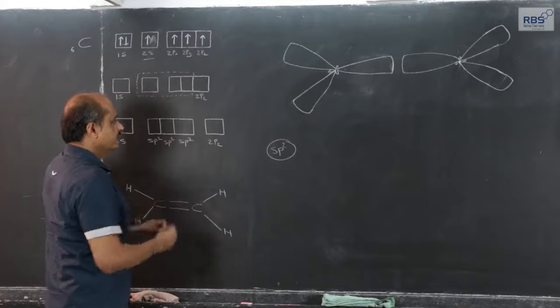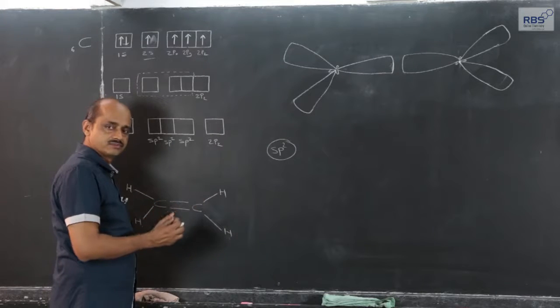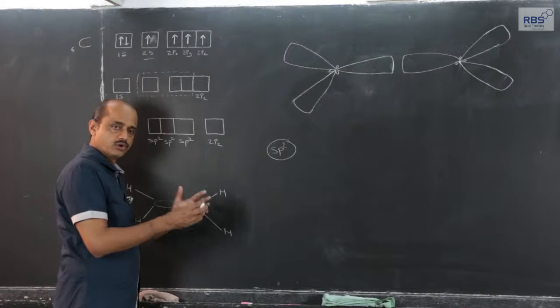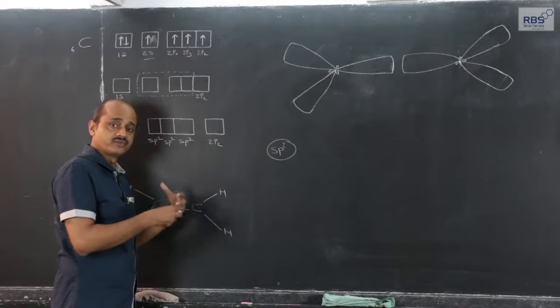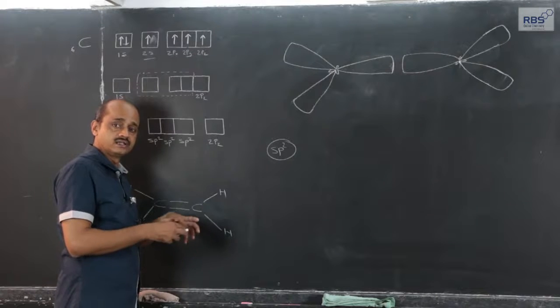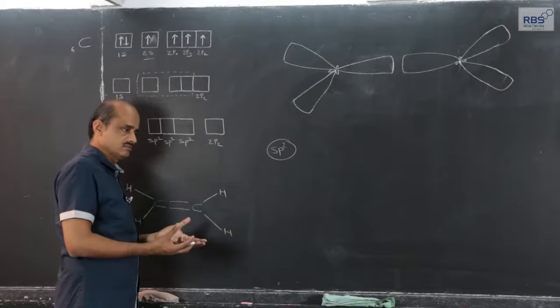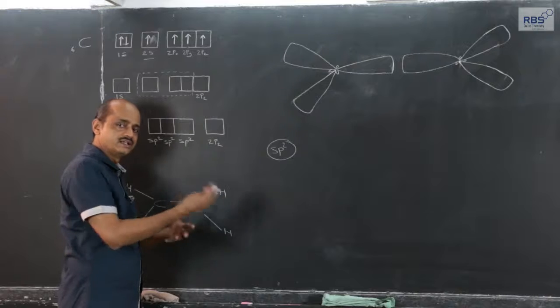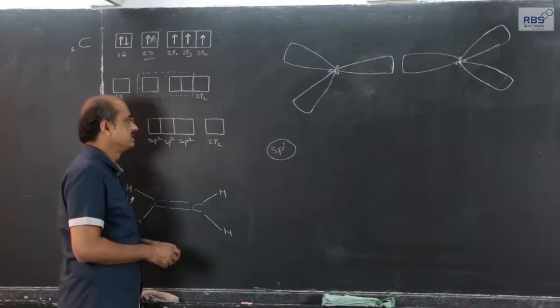When atoms approach, as we have seen, the interactions take place, and because of those interactions in the outermost shell, the energy level of the atomic orbitals, the shape of the atomic orbitals and the directional orientation of the atomic orbitals get rearranged in a new manner under these new conditions, so that again there is minimum repulsion, maximum symmetry, maximum stability.